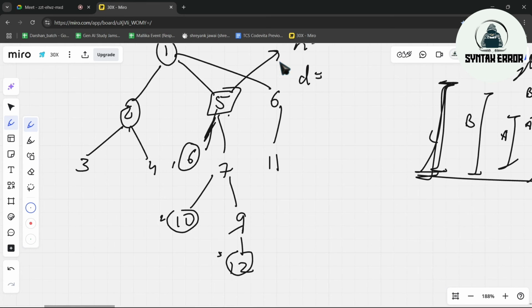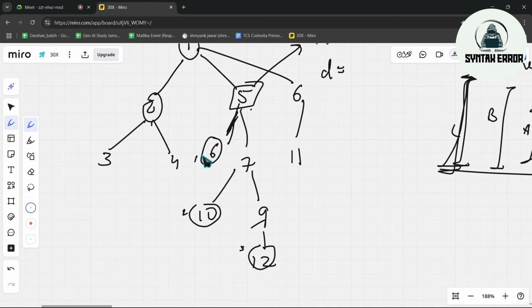So basically now, according to this leaf, the height is 1. According to this leaf, our height is 2. According to this leaf, our height is 3. So what is the actual height of our 5?